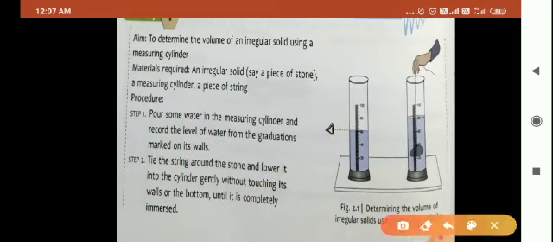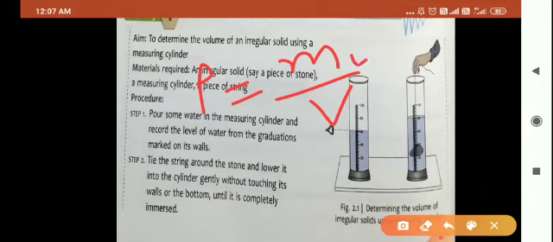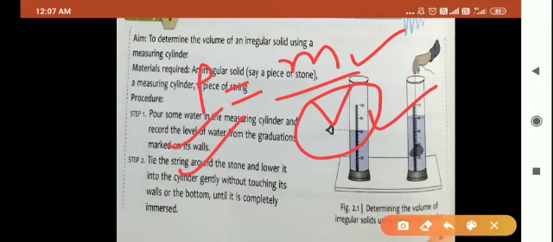After getting the volume of the stone, you will simply apply the formula of density, that is density rho is equal to mass m upon volume V. Mass you can find by using a physical balance. Volume you have found by using a measuring cylinder. You substitute the values and you will get the value of density. I think I am clear to you, children.